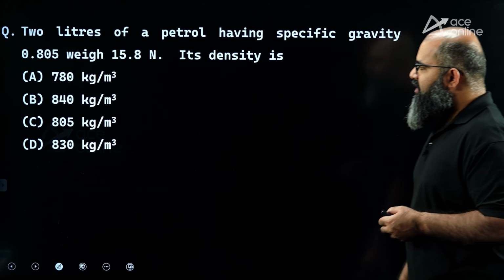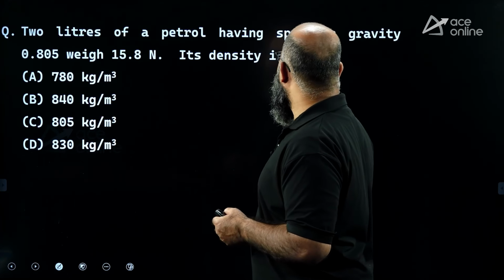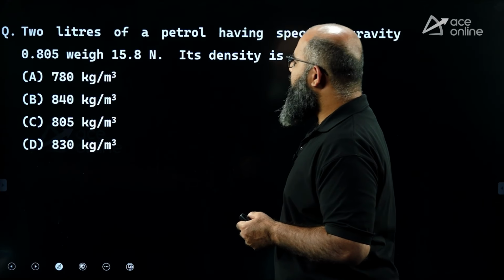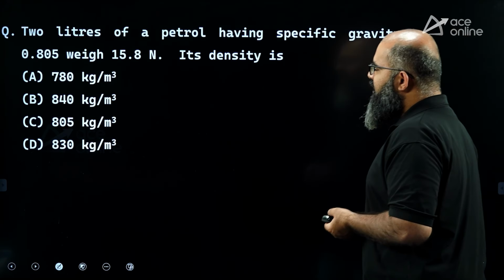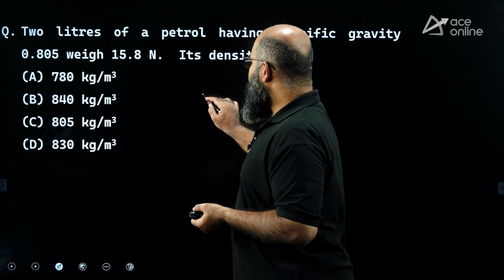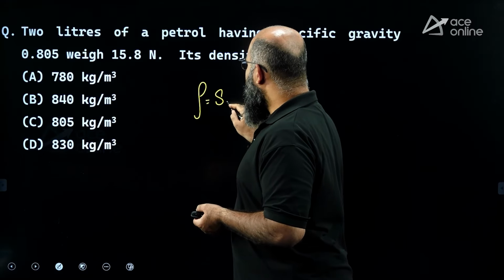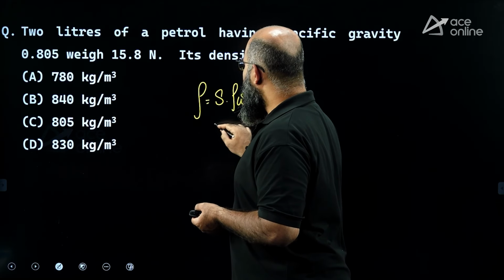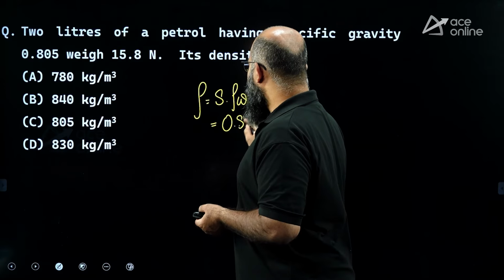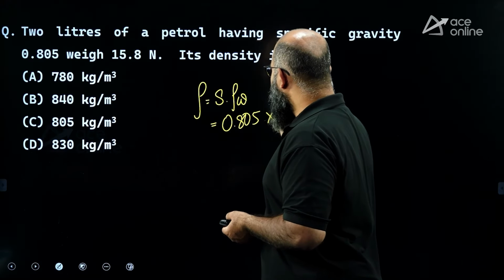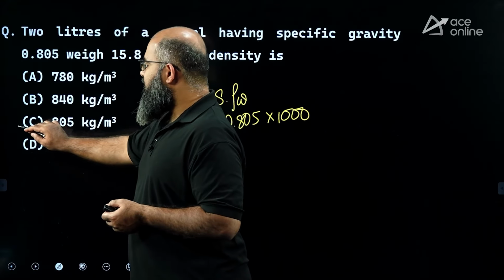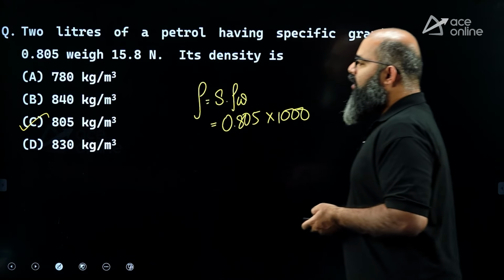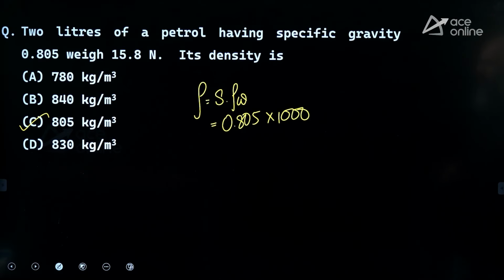Moving further to the next question, the question is saying 2 liters of petrol having specific gravity 0.805 weigh 15.8 Newton. The density is equal to how much? Now density is equal to specific gravity multiplied by density of water, that is 0.805 multiplied by 1000. If you multiply this by 1000, you will get exactly 805 kg per meter cube. Option C would be the correct answer.